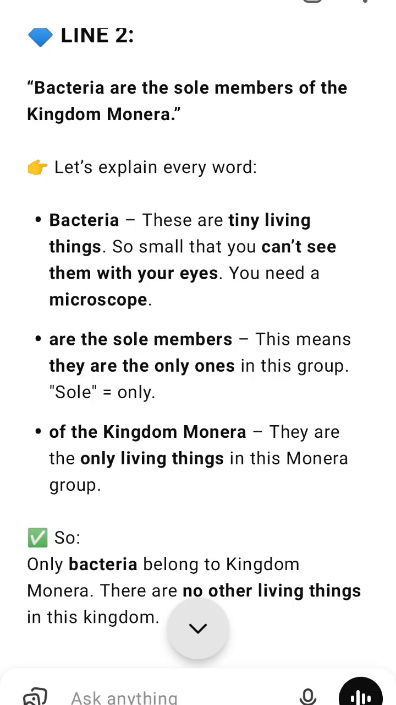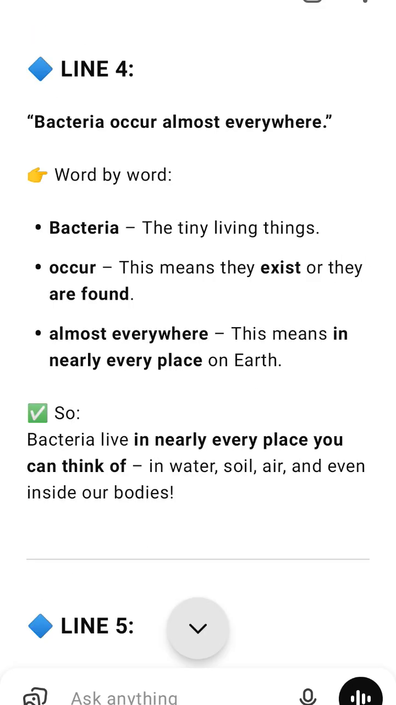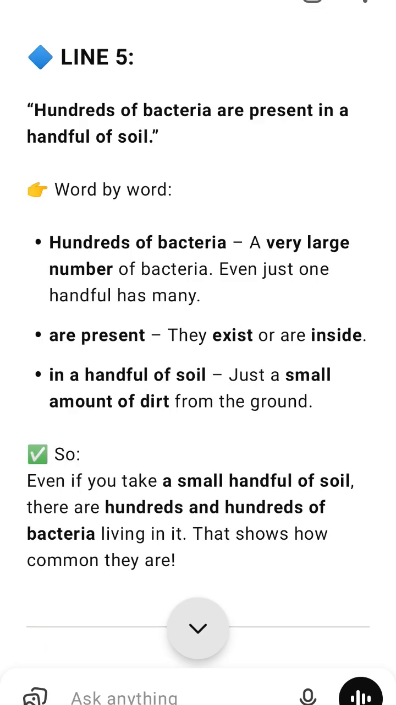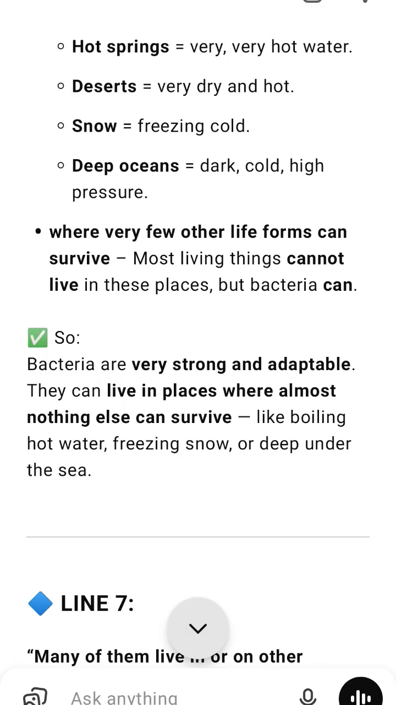Line 16. They may be photosynthetic autotrophic or chemosynthetic autotrophic. Word by word, photosynthetic autotrophic. These bacteria use sunlight to make food, like plants. Example, cyanobacteria, blue-green algae. Chemosynthetic autotrophic. These bacteria use chemicals, not sunlight, to make food, like those in deep-sea vents. So, some bacteria use sunlight, others use chemicals to make their own food.